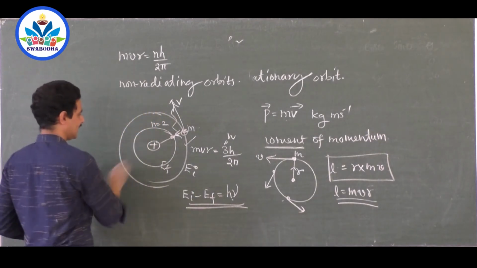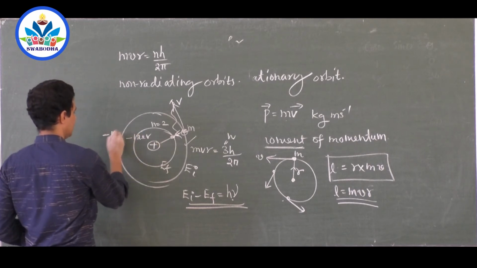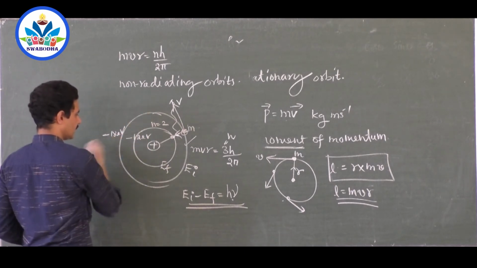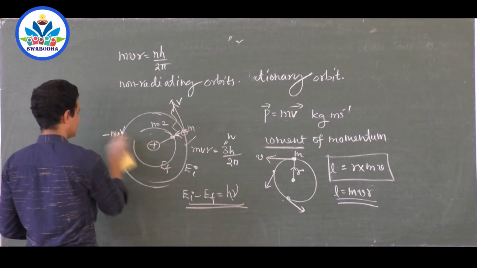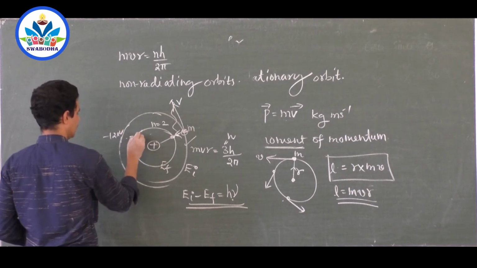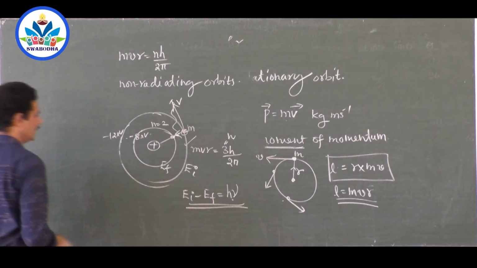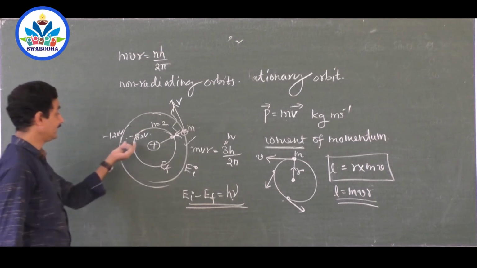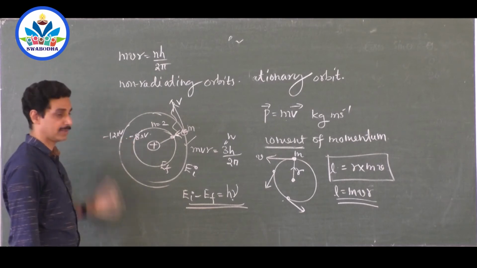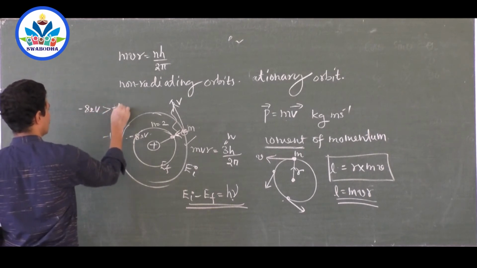Suppose this energy is minus 12 electron volt. This energy is minus 18 electron volt. Sorry, this is minus 18 and this is minus 12. This is minus 12 electron volt and this is minus 8. Yes, minus 8 is greater compared to minus 12. Is it so? Minus 8 electron volt is greater than minus 12 electron volt.